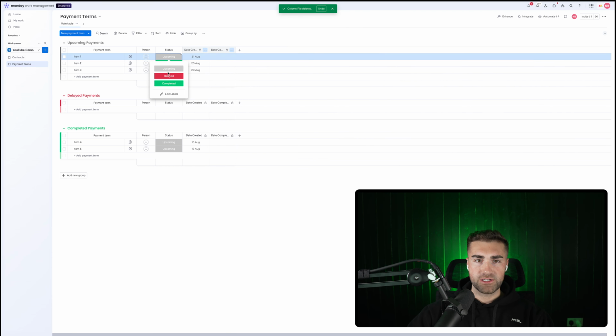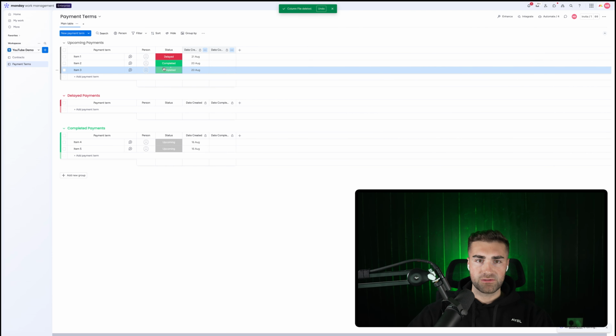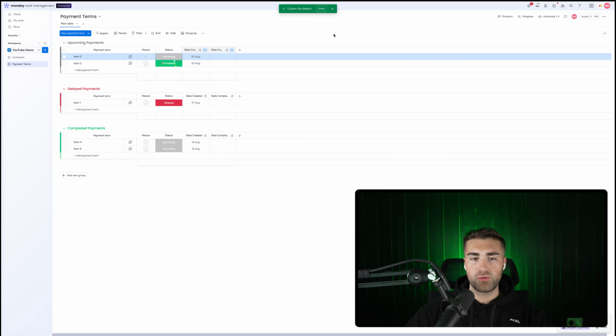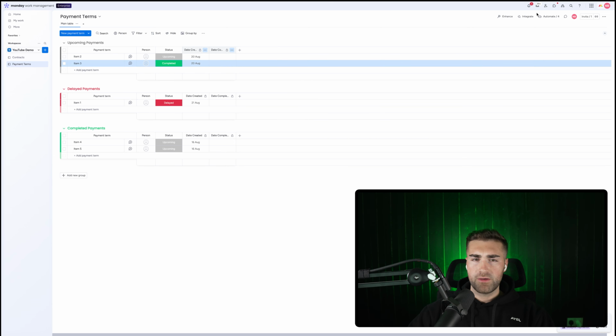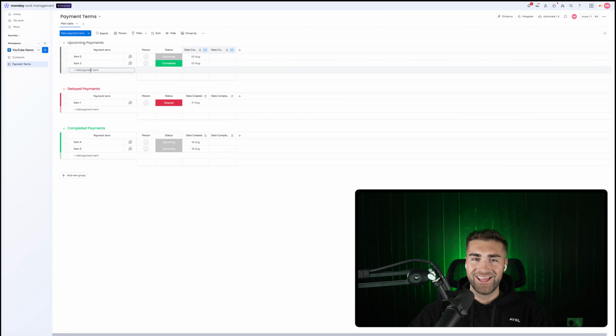And you can see here, if I then change the status to delayed, and change that to upcoming, and then change that to upcoming, it all moves around, which is exactly what we want. That's what we're after, right? Why is that not moved? Why have you not moved? Oh, well, I'm sure it will.